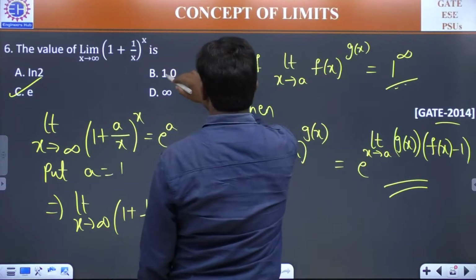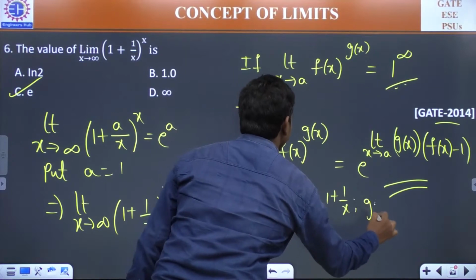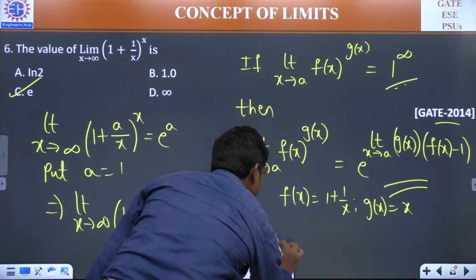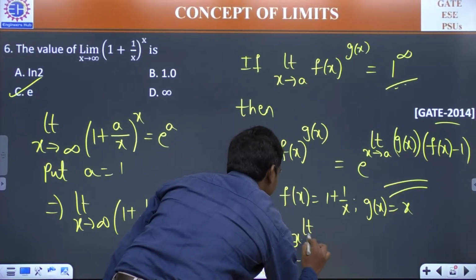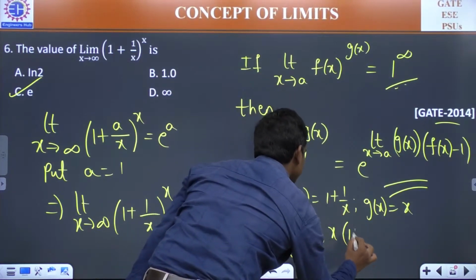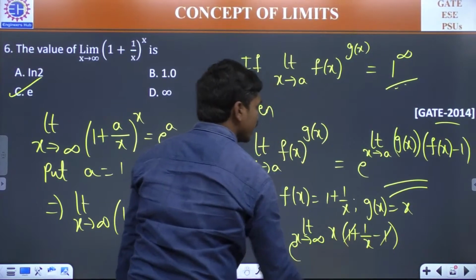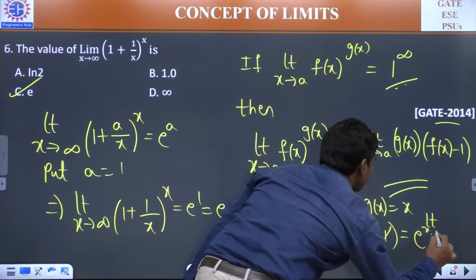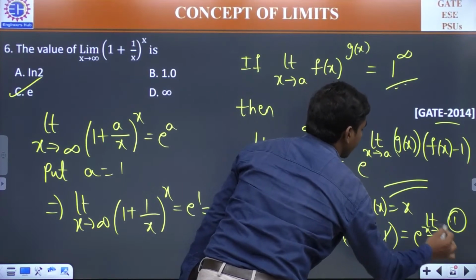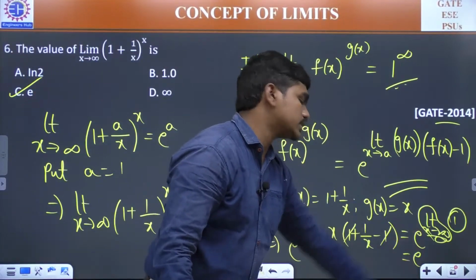For example, f of x is 1 plus 1 by x and g of x is x. This is what we have, correct? And that's how we are getting 1 power infinity. So if you calculate this value, this implies e power limit x tends to infinity, g of x into (f of x minus 1). So 1 plus 1 by x is f of x and minus 1 will cancel the 1, and x into 1 by x will be 1, and this is e power limit x tends to infinity of a constant, which is e, because whenever there is a constant inside, this limit is not applicable, correct?